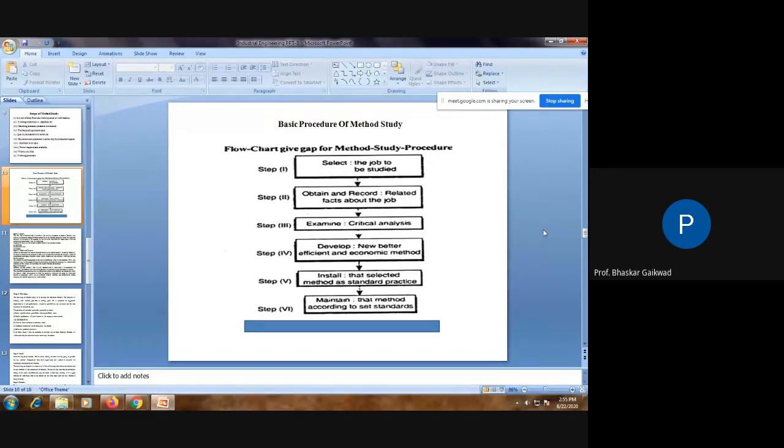Previously we have seen one objective question. What is the sequence of method study? First, select. Second, obtain and record the present methods. Critical examination of present methods. Develop new methods. Go for installation of the same methods, and maintain methods and find out the output. So this is the procedure of method study.